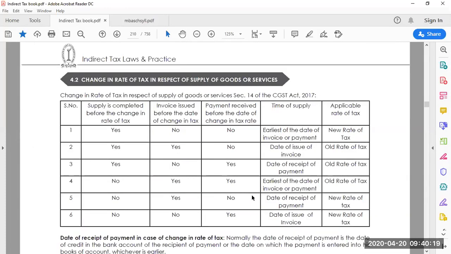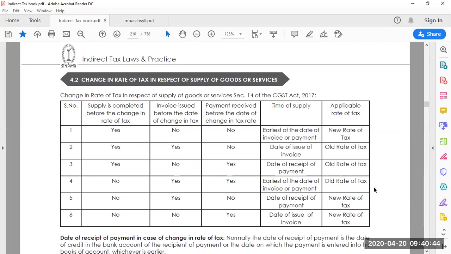Next comes the next topic, which is there in your syllabus, which talks about change in the rate of tax in respect of supply of goods or services. You might be asking, what is this change in the rate of tax? I mentioned these things in my PPT also. When I shared that PPT, please go through all those main things and refer to this, because it's related to change in rate.